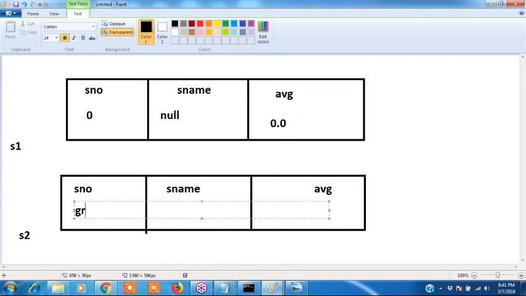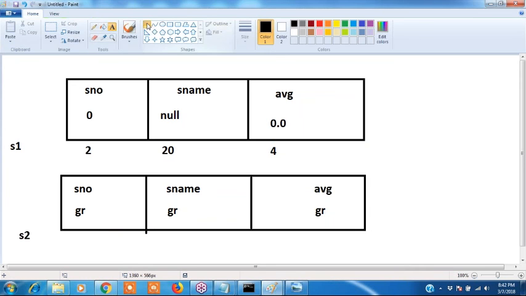For the local variable, what is the S number value? Garbage value. S name is a garbage value, and the average is also a garbage value. How much memory will be allocated for S number? 2 bytes. S name 20 bytes, and average 4 bytes. Same way here also, 2 bytes, 20 bytes and 4 bytes.